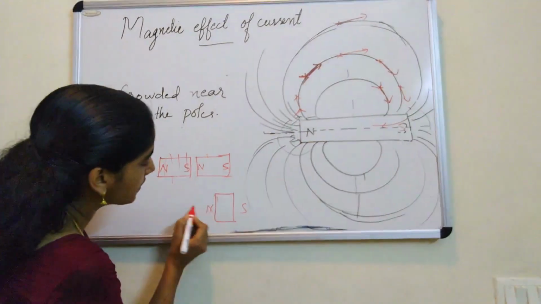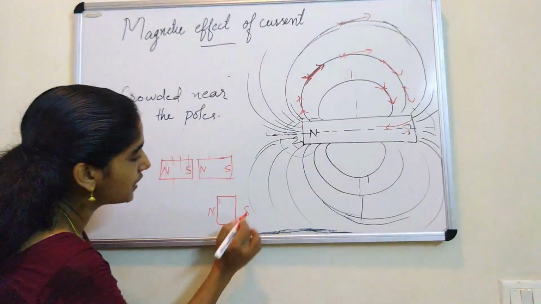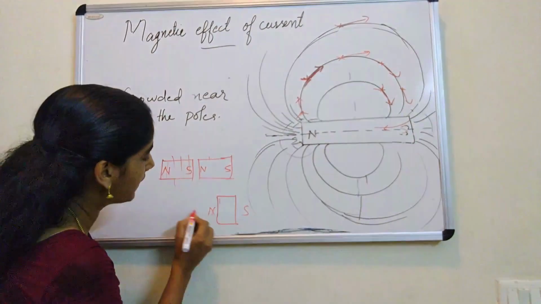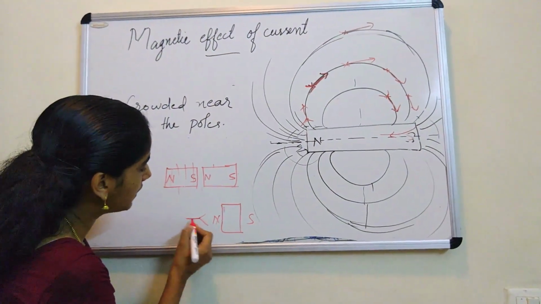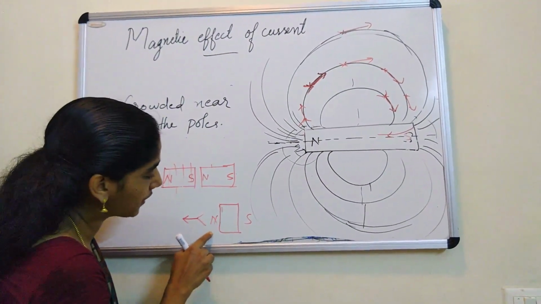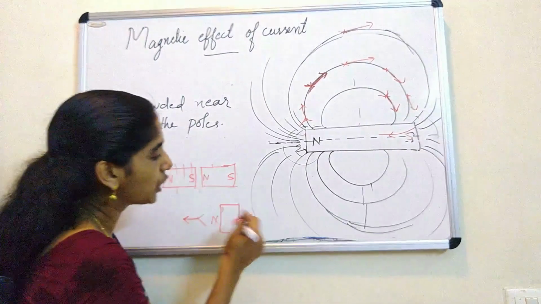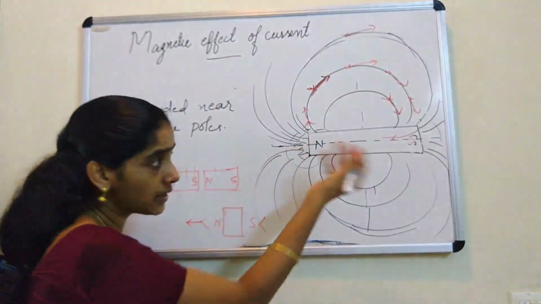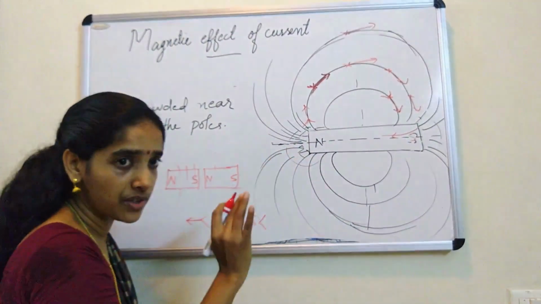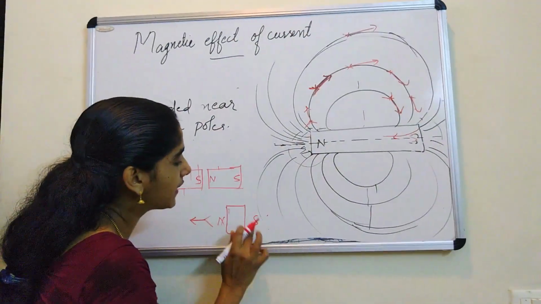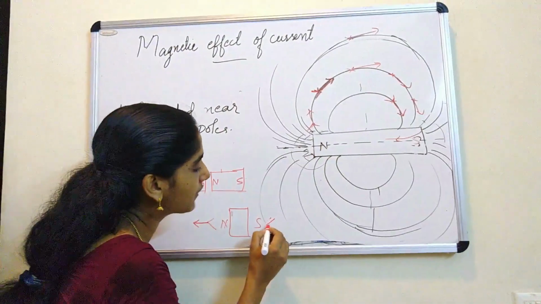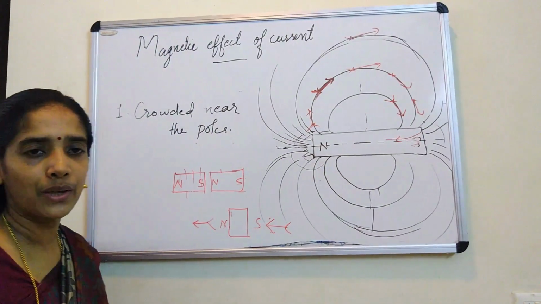If I leave the compass needle here, on the left side of this small segment, the compass needle will be like this. Why? South will be attracted towards north. Now imagine you are leaving the compass needle inside the bar magnet. You cannot actually take it inside, that's imagination. If you take it inside, this is the south end, so south will be attracted by north.